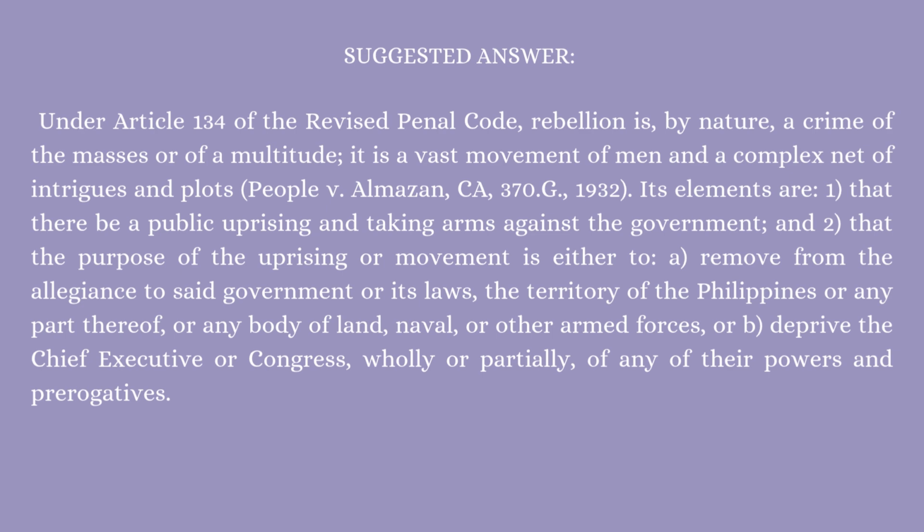That the purpose of the uprising or movement is either to a. remove from the allegiance to said government or its laws the territory of the Philippines or any part thereof or any body of land, naval, or other armed forces, or b. deprive the Chief Executive or Congress, wholly or partially, of any of their powers and prerogatives.